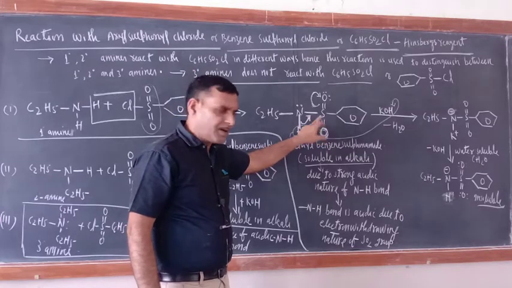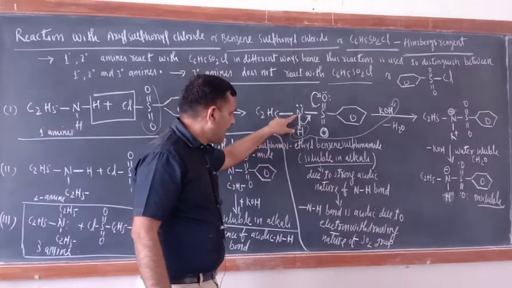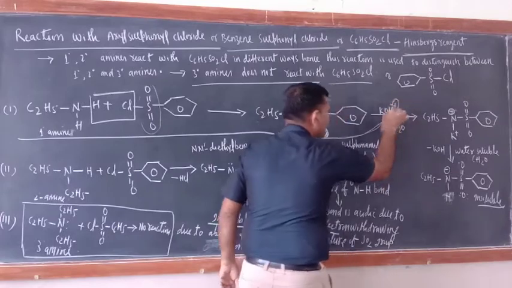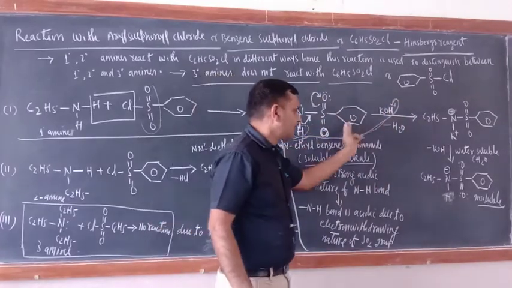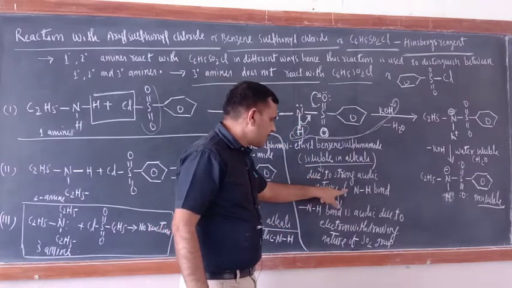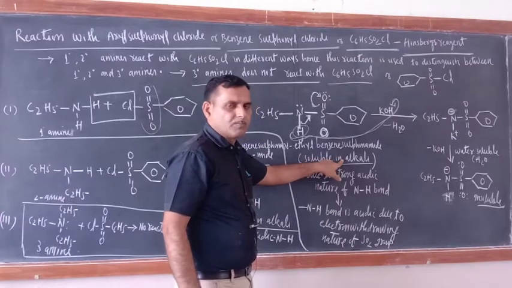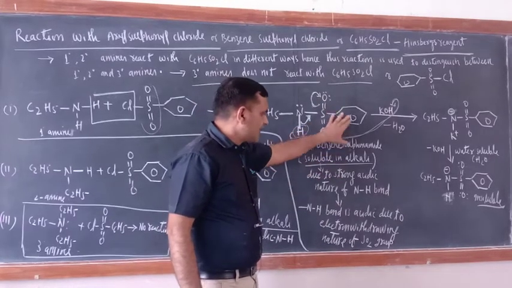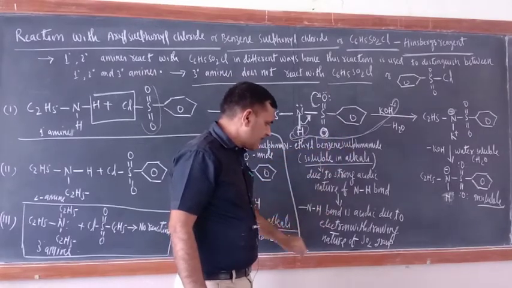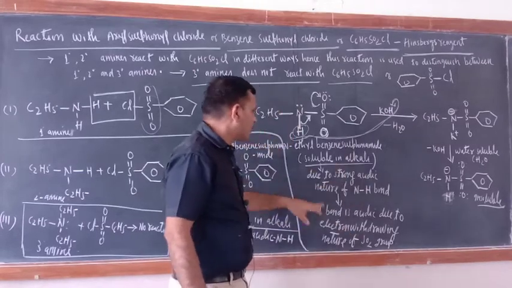Okay, have you got this one? This is the only reason that H from the NH bond will come out easily and react with KOH. Now OH minus and H plus give H2O. So here I wrote, due to strong acidic nature of the NH bond, it is soluble in alkali. You have to mention this one. In the NCERT book they have written that much only, this reaction only. Why is the NH bond acidic? The NH bond is acidic due to the electron withdrawing nature of the SO2 group.